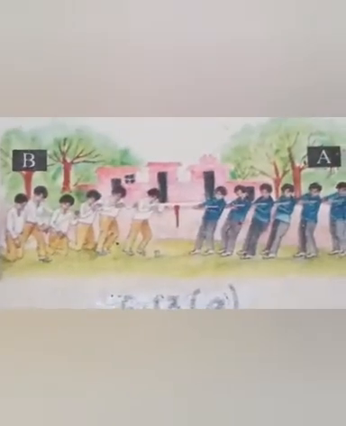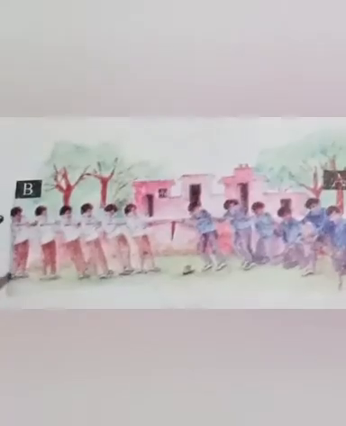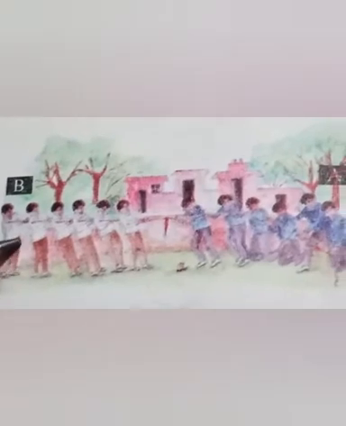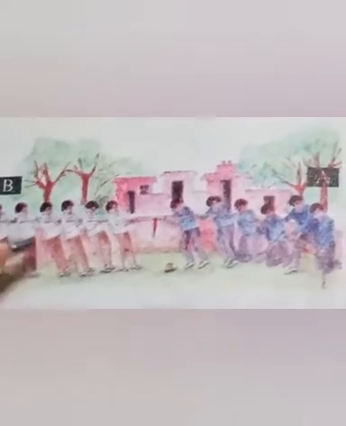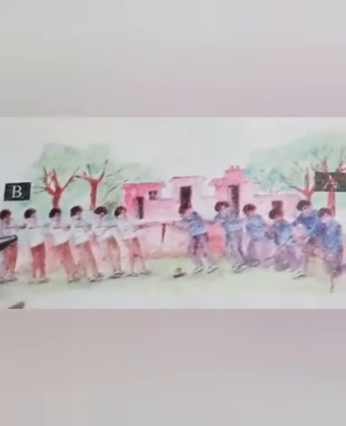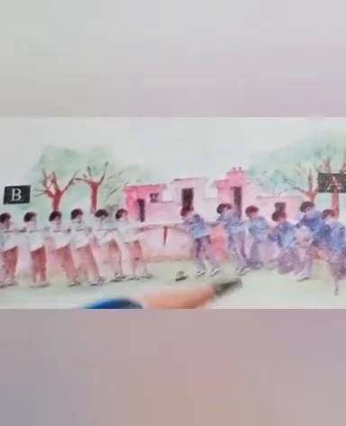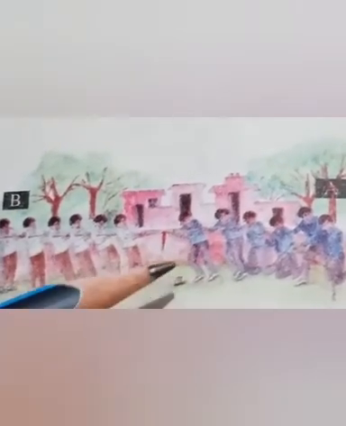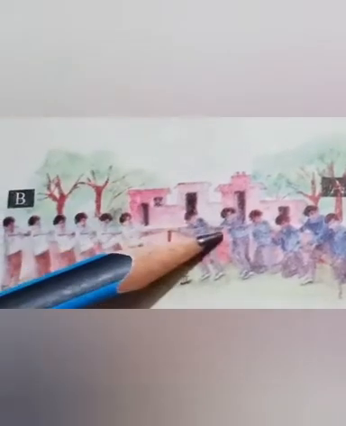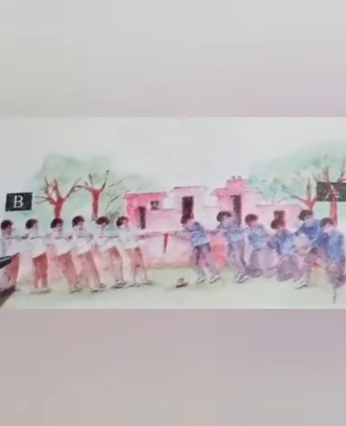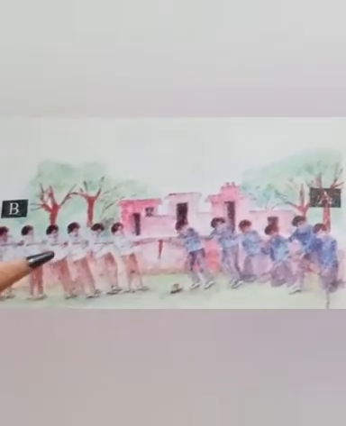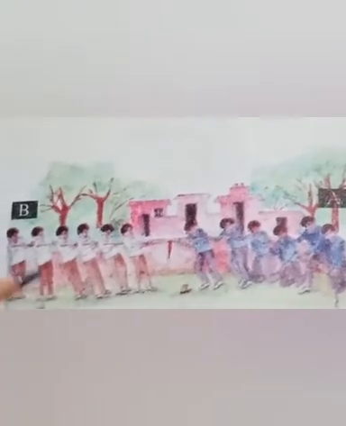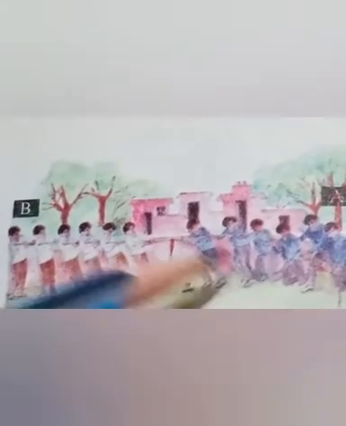So this is not the equilibrium condition. This is figure number 2, in which you can see that team B is successful. Why? Because they are exerting more force as compared to team A. Team A is losing, and the rope is moving in the direction of team B. So this is again not the equilibrium condition. Here again the leftward force is not equal to the rightward force.